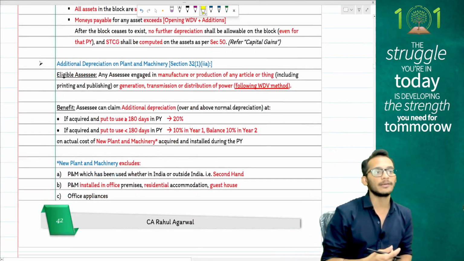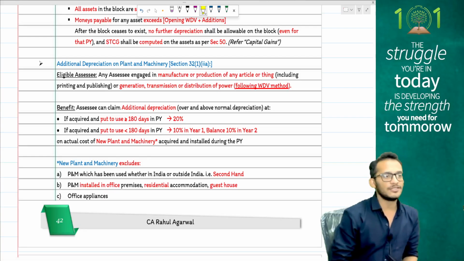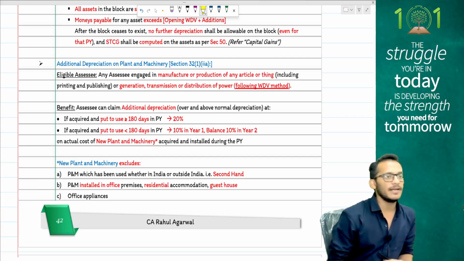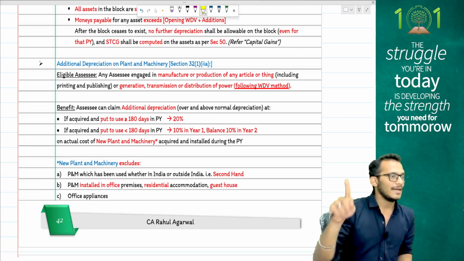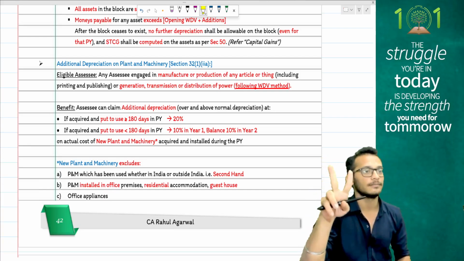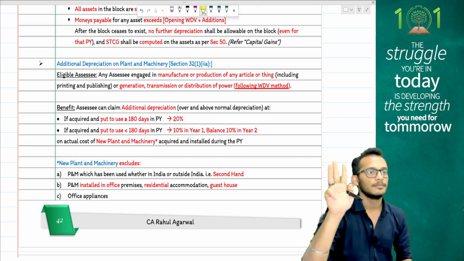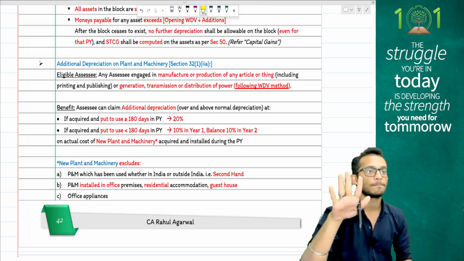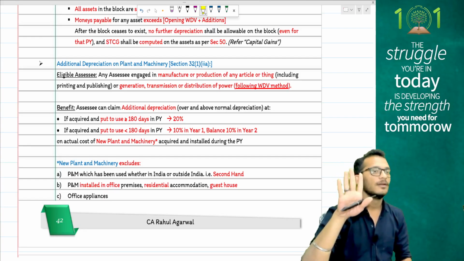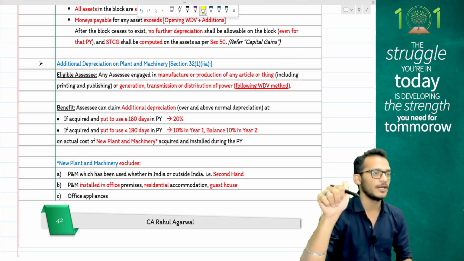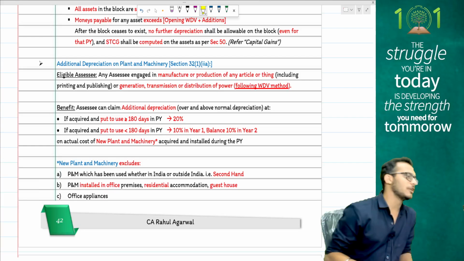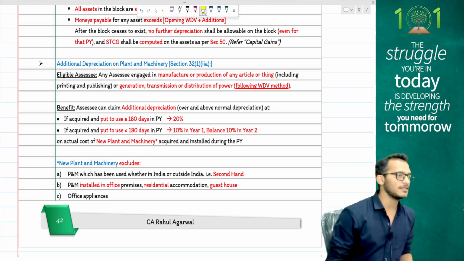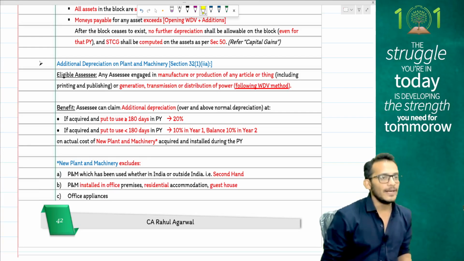Income tax says if you are a manufacturing business buying new plant and machinery, which does not include second hand plant and machinery, whether in India or outside India, office appliances, furniture and all used in office premises, any motor vehicles other than forklift, and all the assets on which you have claimed 100% depreciation will not be eligible for additional depreciation. Other assets of plant and machinery will be eligible for additional depreciation at the rate of 20% in year 1.